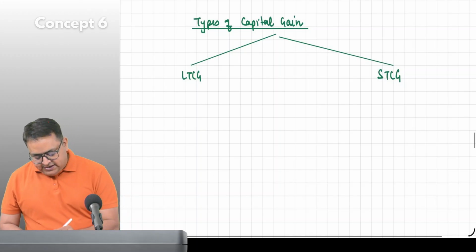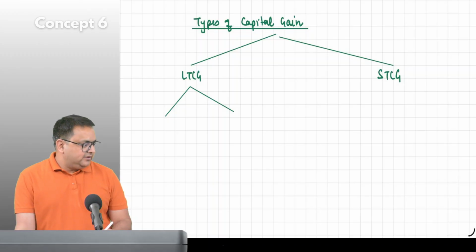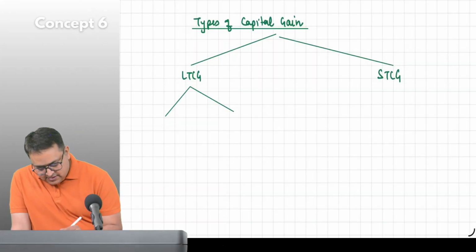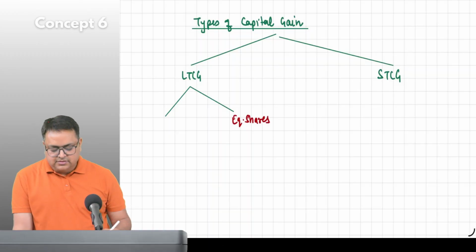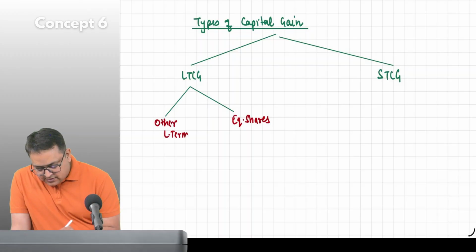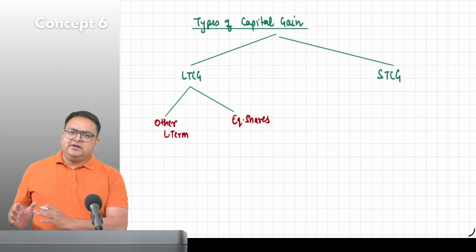Long term capital gain is further divided into two parts. In one part, you take only equity shares, and all other is other long term.